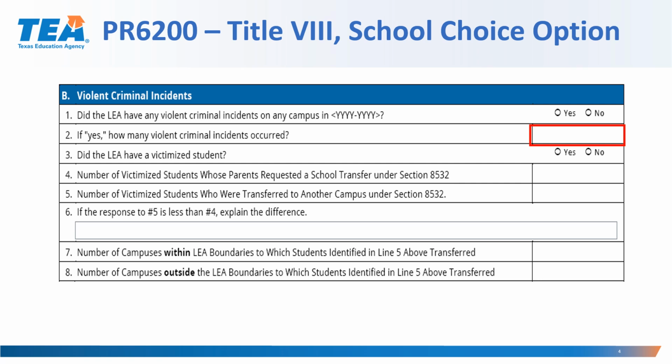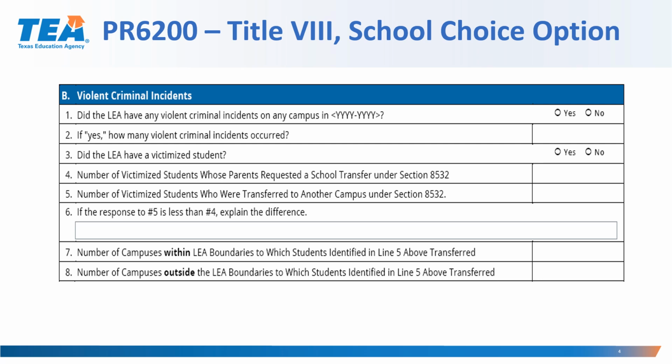For number 3, select yes or no to indicate whether the LEA had any victimized students. If you answer no, the rest of this part is disabled. If you select yes, enter the number of victimized students whose parents requested a school transfer under Section 8532.